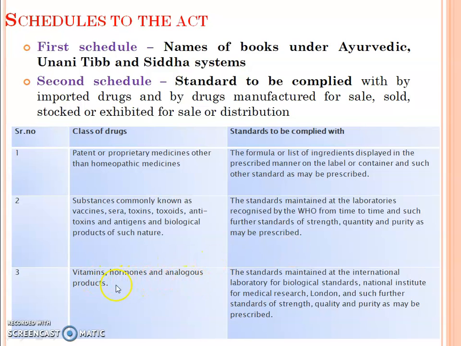Vitamins, hormones and analogous products: the standard maintained at the International Laboratory for Biological Standards, National Institute for Medical Research, London, and such further standards of strength, quality and purity as may be prescribed.